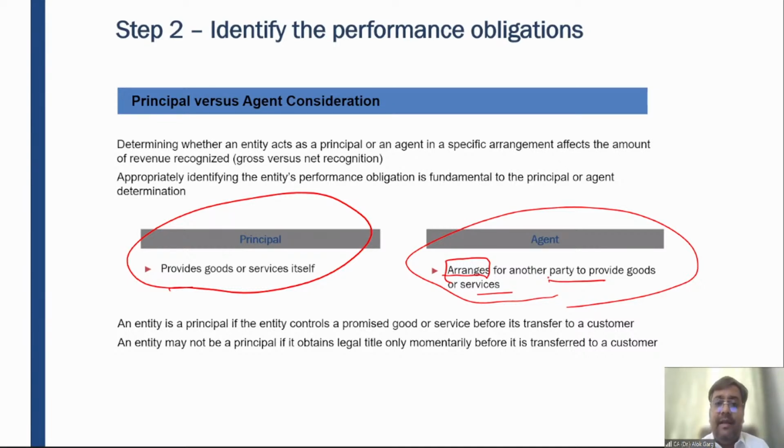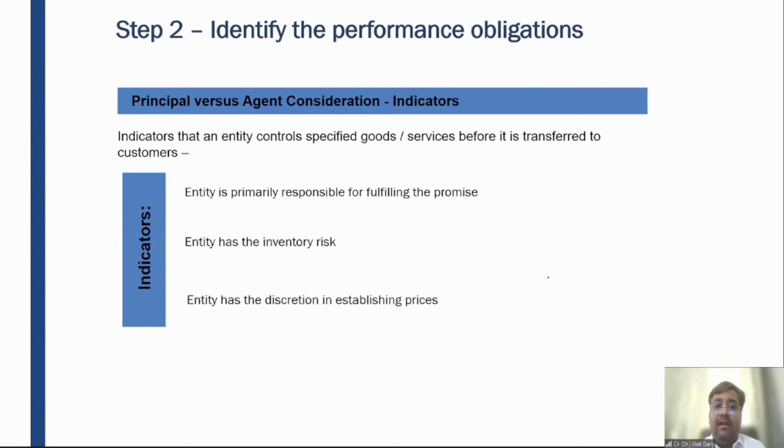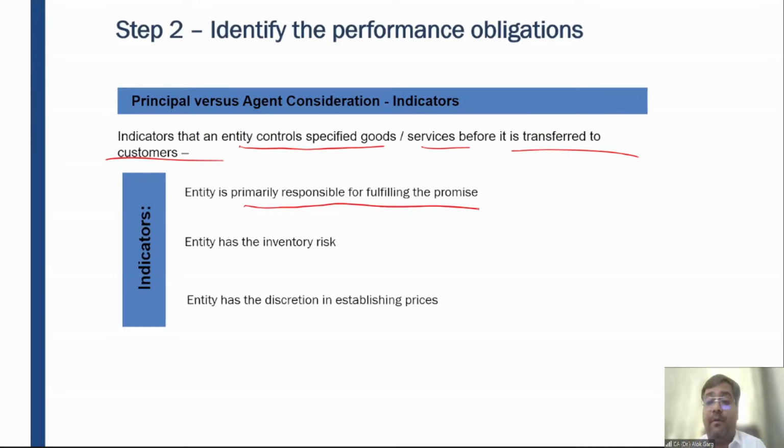So friends, an entity will act as a principal when certain conditions are satisfied. The indicator is that an entity controls the specified goods or services before they are transferred to the customer. So who is a principal? A principal is an entity who controls the goods or services. So what are the indicators? The entity is primarily responsible for fulfilling the promise.